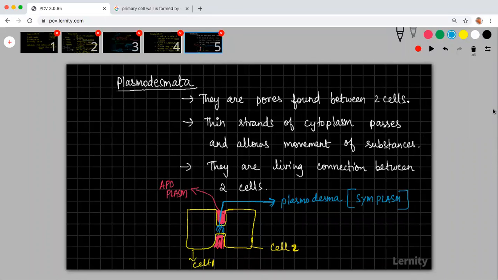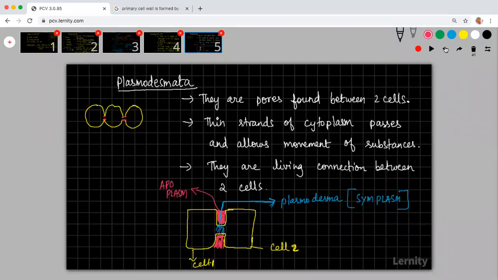Okay, what is plasmodesmata? Plasmodesmata are pores found between two cells. You see here, let us say that I have a network, a chain of cells. There will be some connections in between. Those connections you are seeing in between are called the plasmodesmata. It is a bridge-like structure forming between two cells, allowing movement of substances. This bridge-like structure which I have drawn in red color is what we call plasmodesmata.